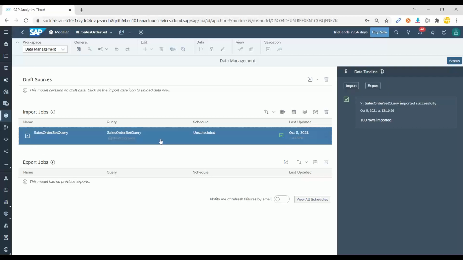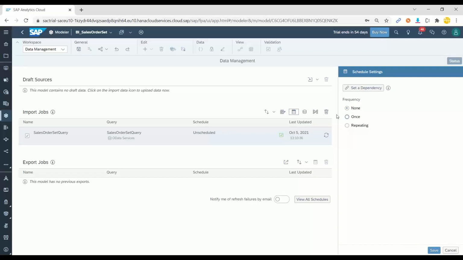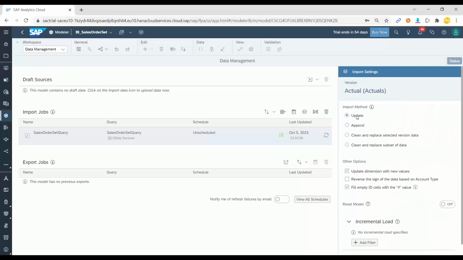All of this we are going to cover in more detail in coming classes. Here you can choose how you want the data update to happen: append, update, clean and replace. Okay, got it. All these possibilities are there, but these are very detailed things which I can't cover just in a demo right away.